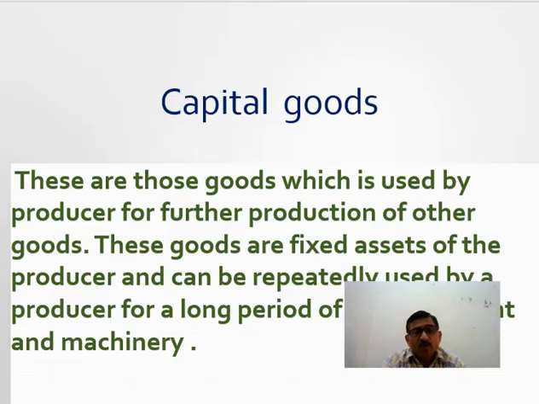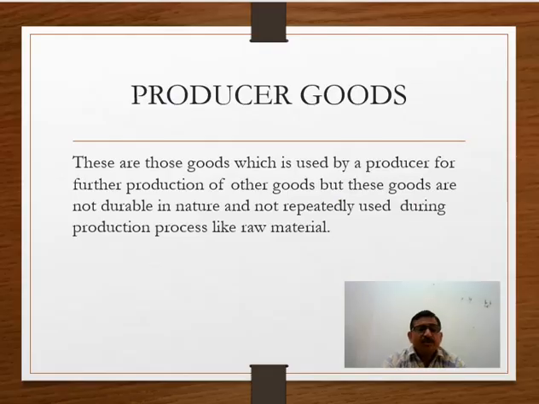Next type of goods is producer goods. These are those goods which are used by a producer for further production of other goods. Now the question arises: what is the difference between consumer goods and producer goods, and what is the difference between capital goods and producer goods?